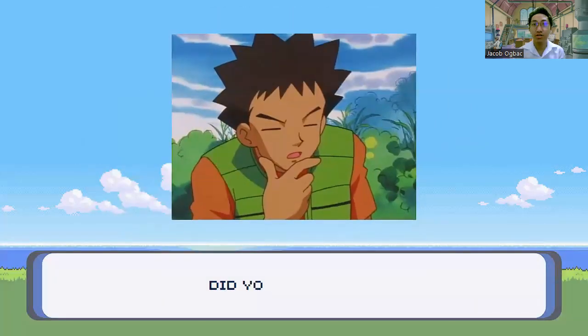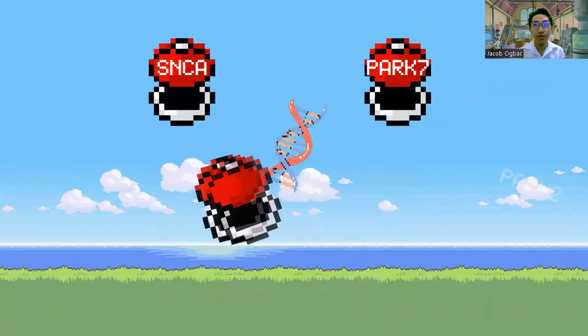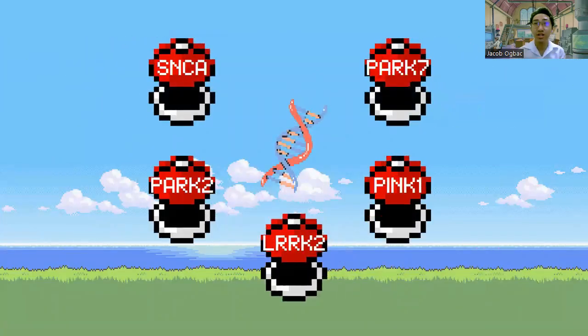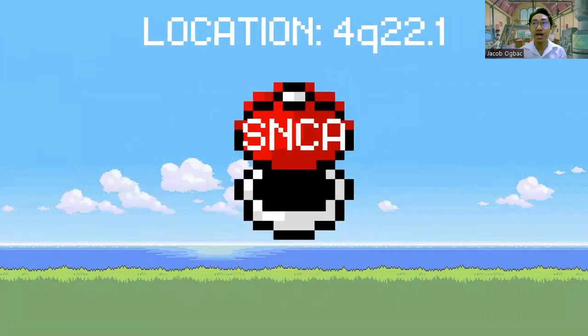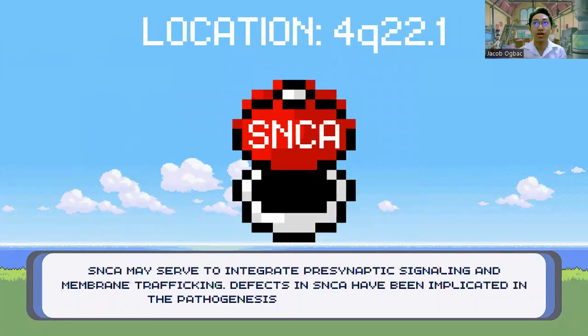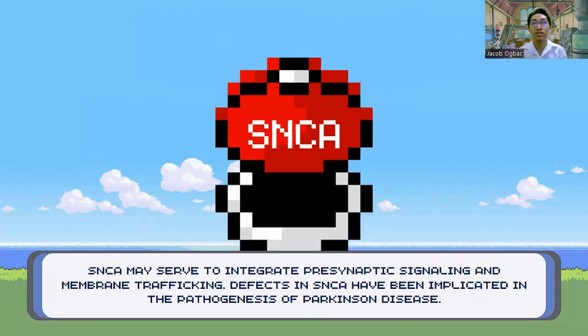So, gene mutation. Here we have a list of some of the genes that are affected by Parkinson's disease. It may be a long list, but we have 5 of them here. So, we have SNCA, Park2, LRRK2, PINK1, and Park7. First we have SNCA. SNCA makes the protein alpha-synuclein, and in the brains of individuals with Parkinson's disease, this protein gathers in clumps called Lewy bodies. Mutations in the SNCA gene occur in early onset Parkinson's disease.